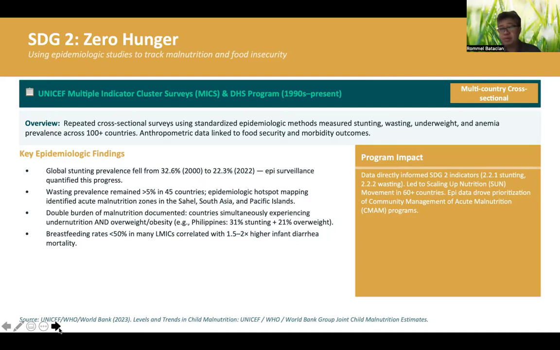So these findings directly correlate to the availability of nutritious food and its access, especially to the lower income group. Because of this, there are some programs that were developed, such as the Scaling Up Nutrition Movement in more than 60 countries, and it drove the prioritization of the Community Management of Acute Malnutrition Program or CMAM.